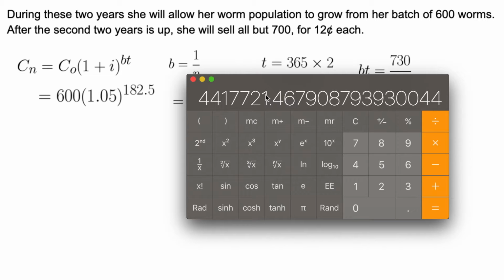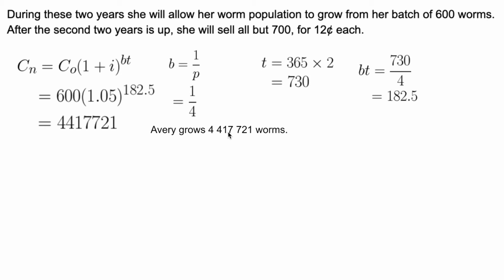Worms, we're going to round that to the nearest worm. The 4 tells the 1 to stay at 1. Avery grows 4,417,721 worms in the second 2 years. She is going to keep 700 of these. She's growing her business slowly but surely. She's keeping back 700. Subtract 700 from this.